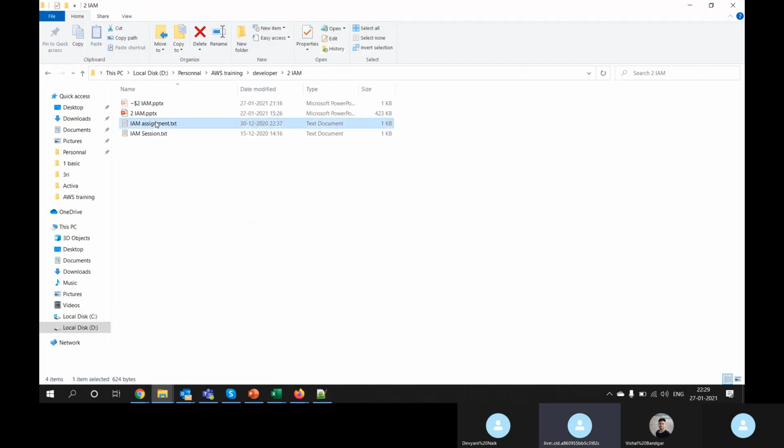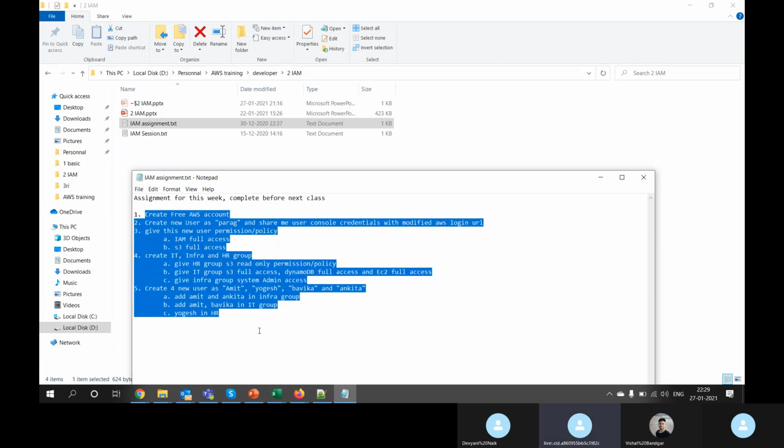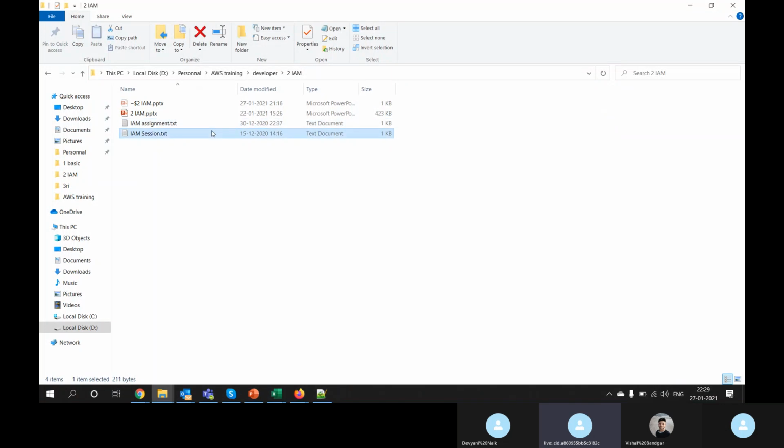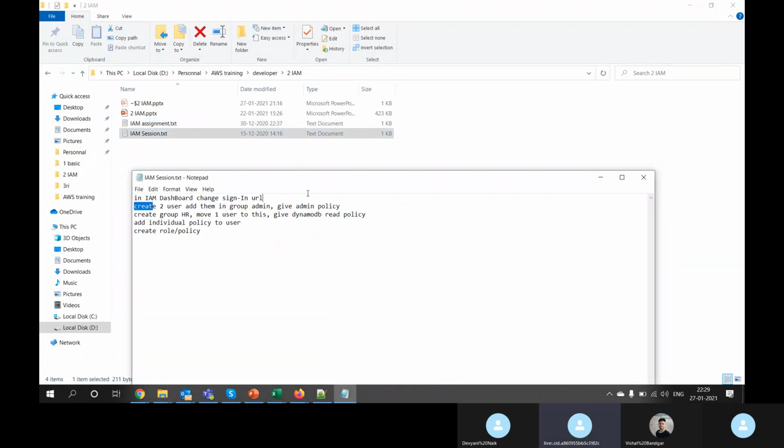This is the assignment for today. There are 5 tasks you have to do in the assignment. This is what we did: we created a couple of users today, we added one user to a group, we attached an individual policy to the user, we created a role, and we created a policy.